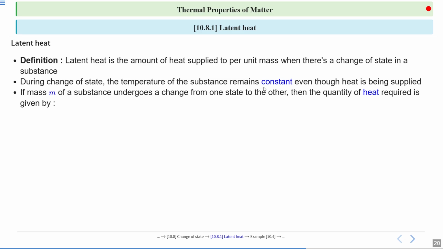Suppose if mass m of a substance undergoes change from one state to another, then quantity of heat required is given by Q = mL, or we can say L = Q/m. If we talk about an example, when ice melts at 0 degree Celsius, it becomes water, but the temperature does not increase until all the ice melts.